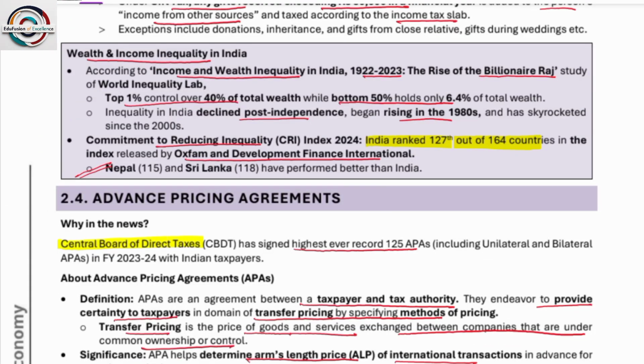So next is, अच्छा, one is inequality index, commitment to reducing inequality index. India ranked 127 out of 164 countries in the index released by Oxfam and Development Finance International. So please remember, in case of inequality index India stands 127 out of 164 countries.